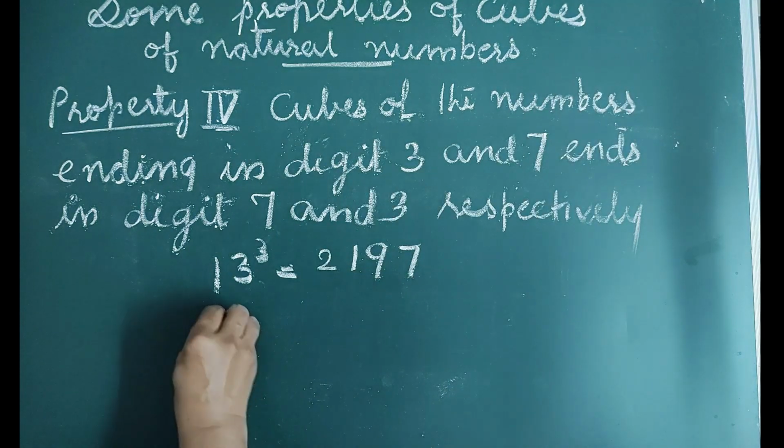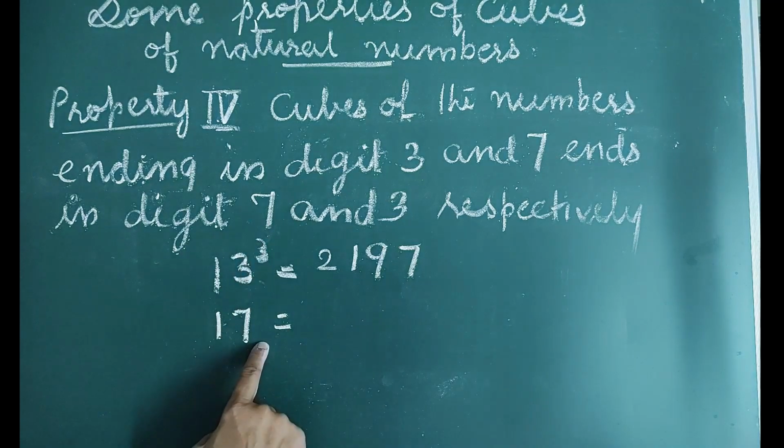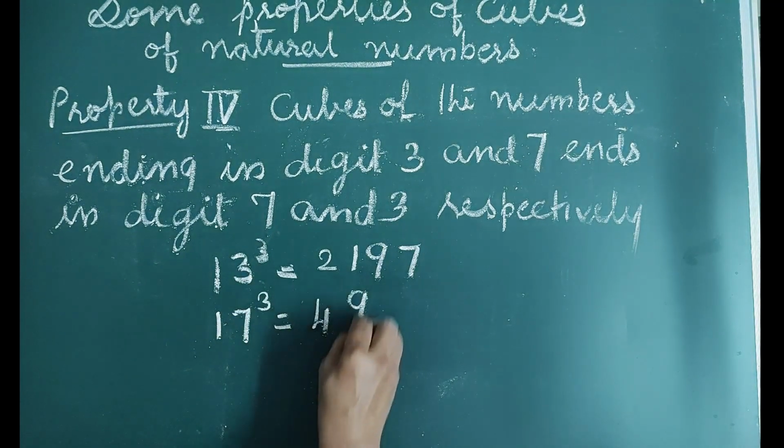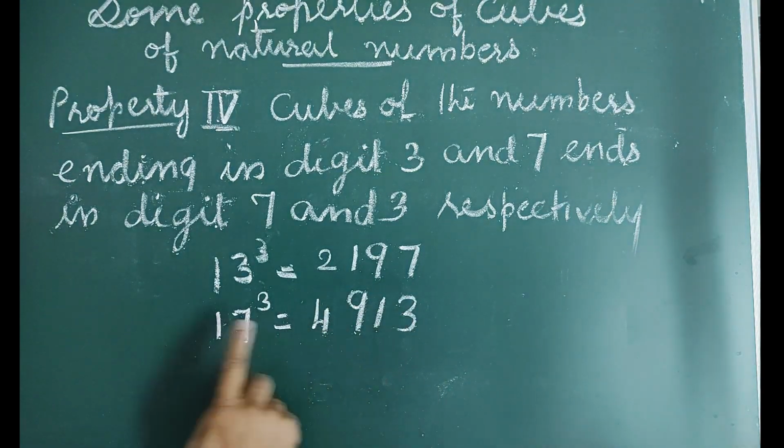And also 17 is a number that ends in digit 7 and the cube of 17 is 4913, which ends in digit 3.